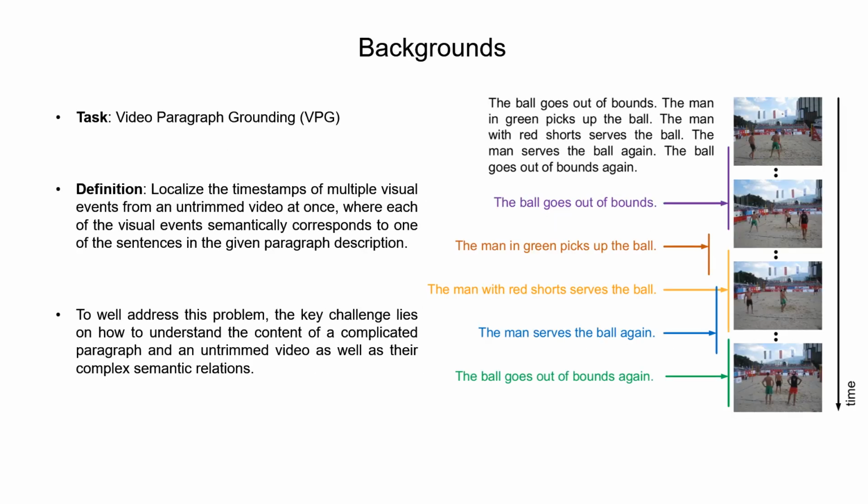Next, let's continue with a little bit more background. We focus on the task of video paragraph grounding, which is to localize the timestamps of multiple visual events from an untrimmed video at once, where each of the visual events semantically corresponds to one of the sentences in the given paragraph description. To well address this problem, the key challenge lies in how to understand the content of a complicated paragraph and an untrimmed video, as well as the complex semantic relations.